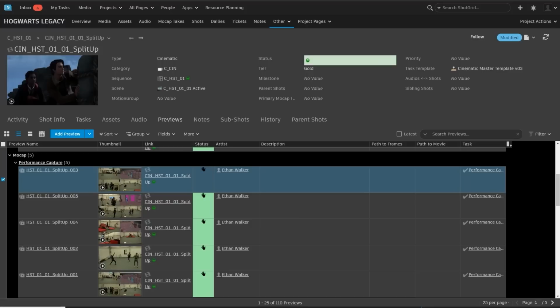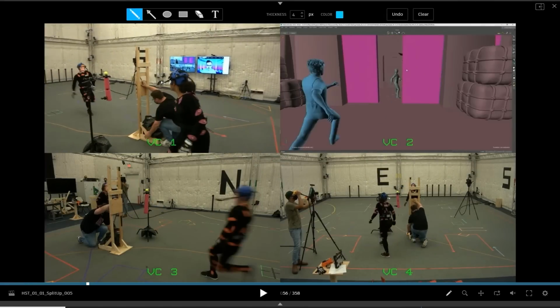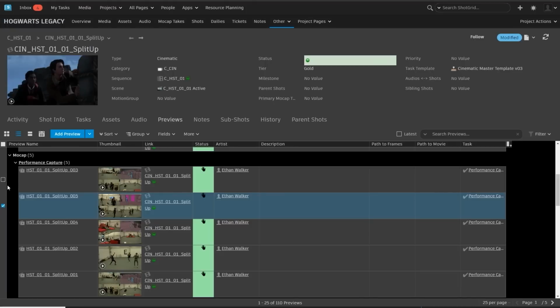And now I'd like to show one more way we've utilized ShotGrid to optimize our capture process and approvals. I'll return to the same scene where our hippogriff is in need of rescuing. We shot this in a few different pieces to accommodate some pickup runs and additional shots.